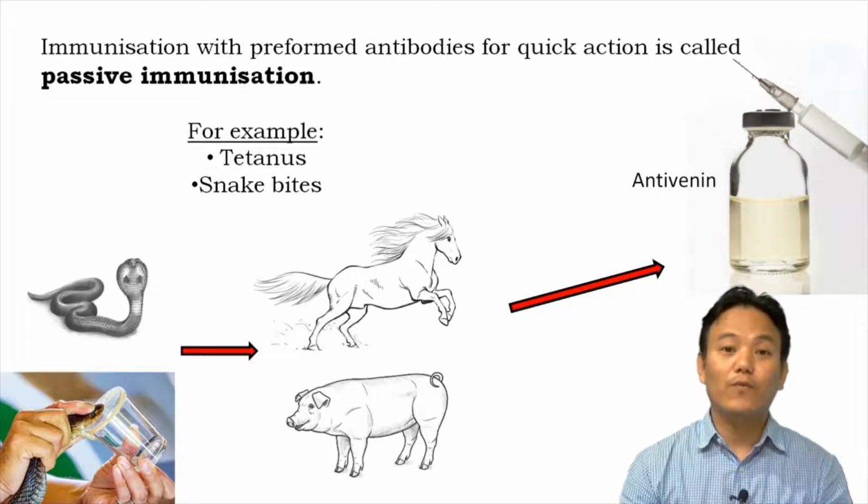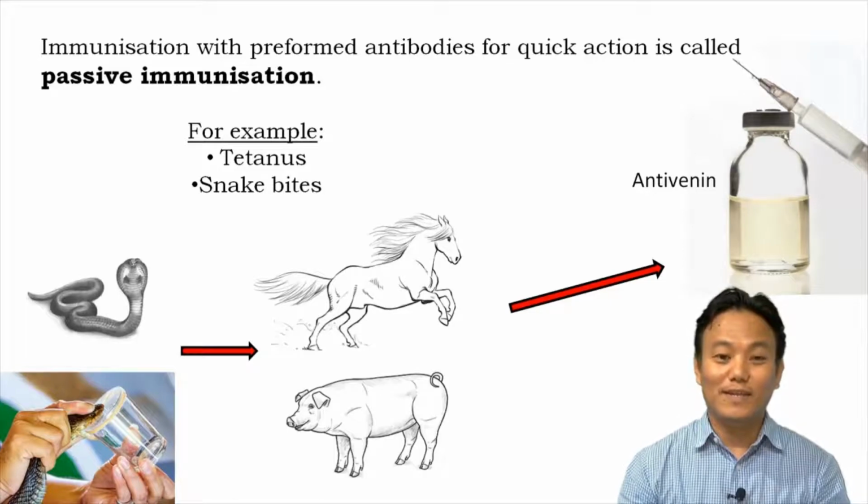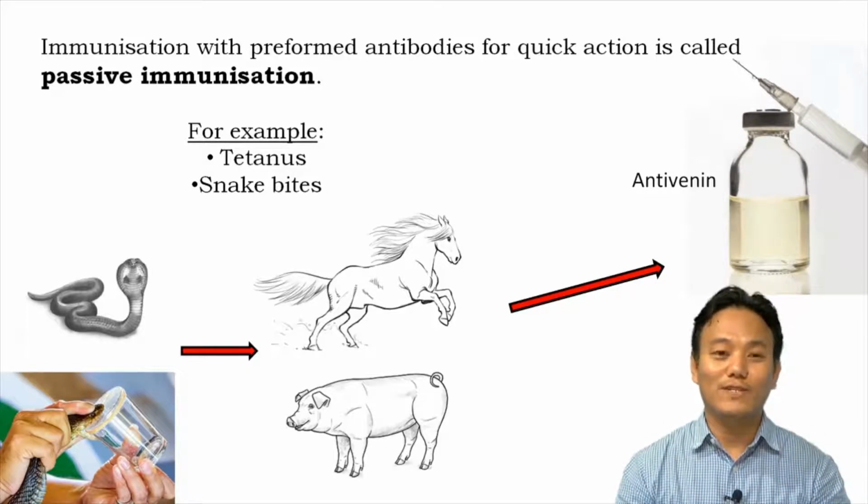So that was about vaccination and immunization. And now next we will discuss allergies and autoimmunity. These two are non-infectious diseases which are related to the functioning of our immune system.